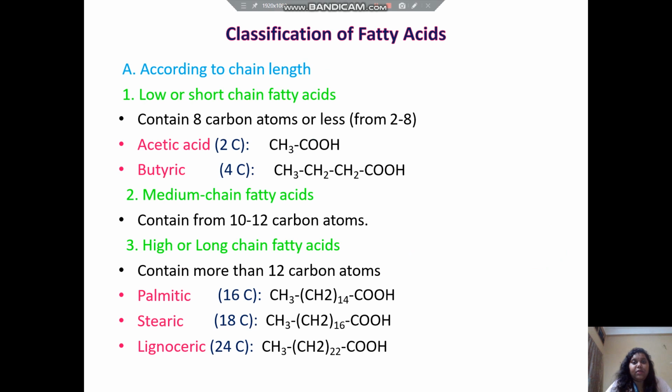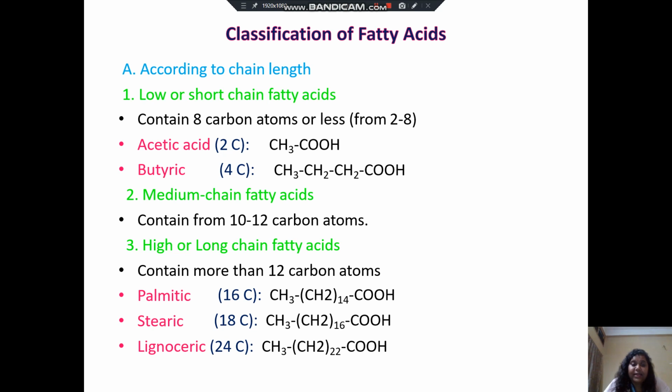So now the classification of fatty acids. According to chain length, as we told, it may be low or short chain fatty acids, which contain 8 carbon atoms or less, that is from 2 to 8. Now acetic acid, for example, contains 2 carbons, that is CH3COOH. That is, in the methyl group we have 1 carbon, and in the carboxyl group we have 1 carbon. Altogether it's 2 carbons. Butyric acid contains 4 carbons, that is CH3, CH2, CH2, COOH.